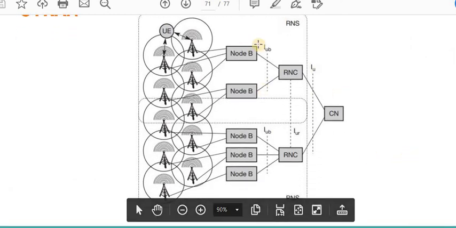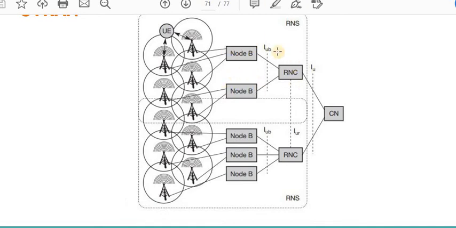So here, this Node B is nothing but the base transceiver station of the GSM architecture. In the UMTS architecture, the base transceiver station, that is BTS, is replaced by the Node B, and the functionality performed by the Node B and the BTS is the same. Now, what is the RNC, the radio network controller?